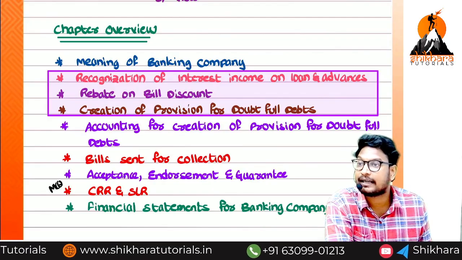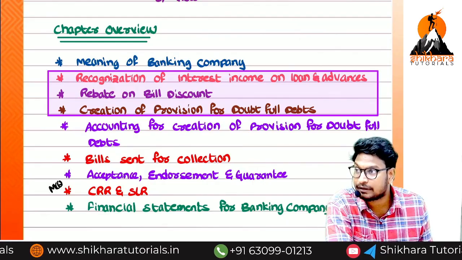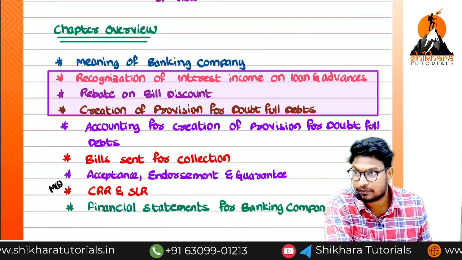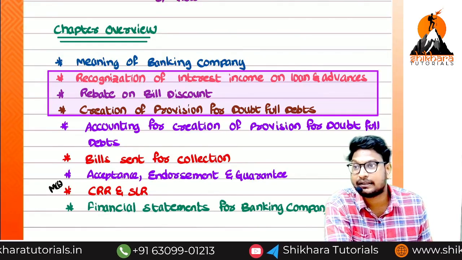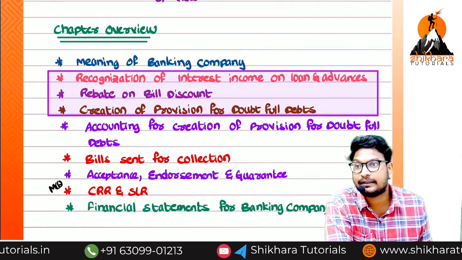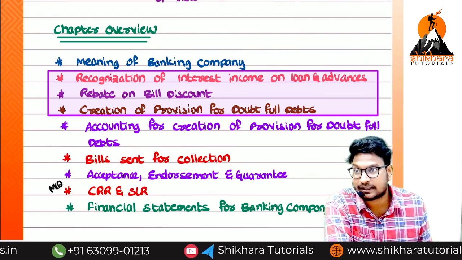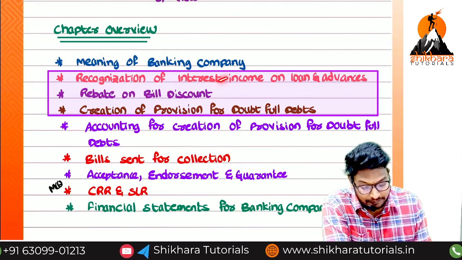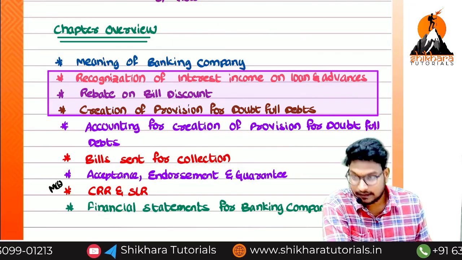And again we should transfer that amount to the P&L account. What is the entry? Interest income account debited to P&L account. If it is a bad debt, what is the entry? Bad debt account debit, interest suspense account debited to customer account. So these are the points we have discussed in accounting for the interest income on loans and advances.